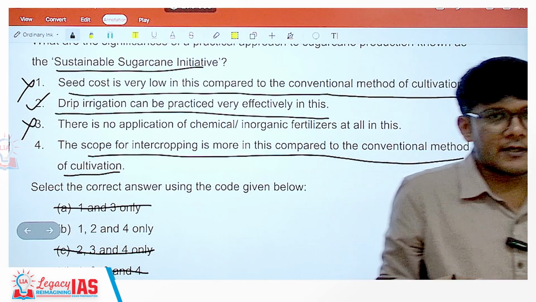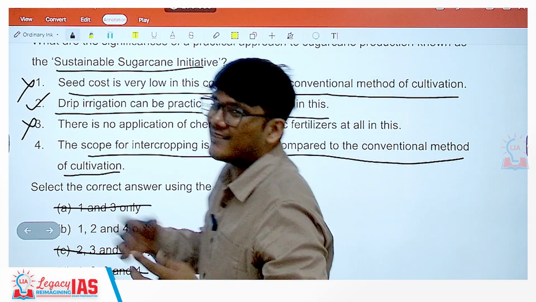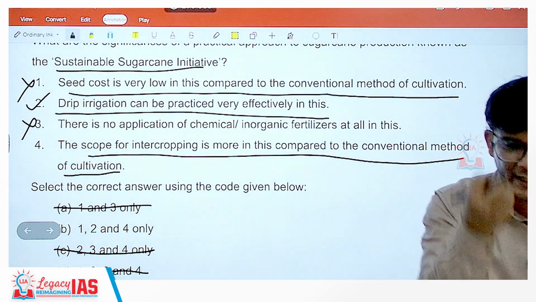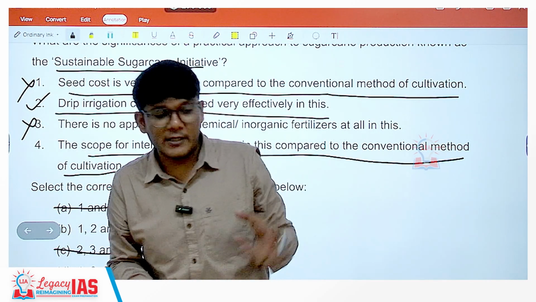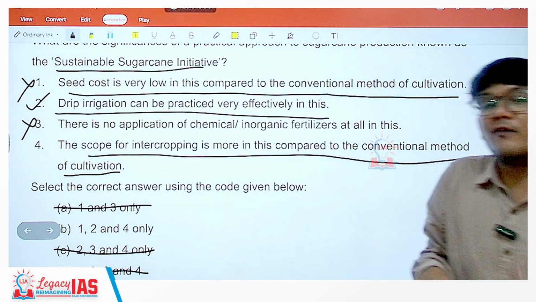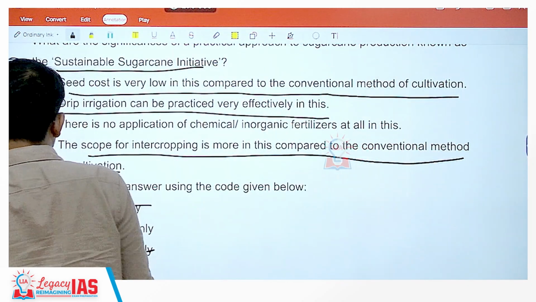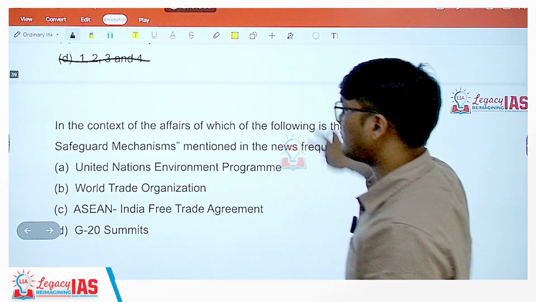So the reduction in one particular type of nutrient is not exorbitant or drastic, right? If only similar crops are grown, the same nutrients will keep being taken by the soil. But if you do intercropping, different nutrients would be taken away. So the reduction in one particular nutrient would be lesser, and that's a more sustainable way of agriculture. So 1, 2 and 4, hence the correct option is option B.